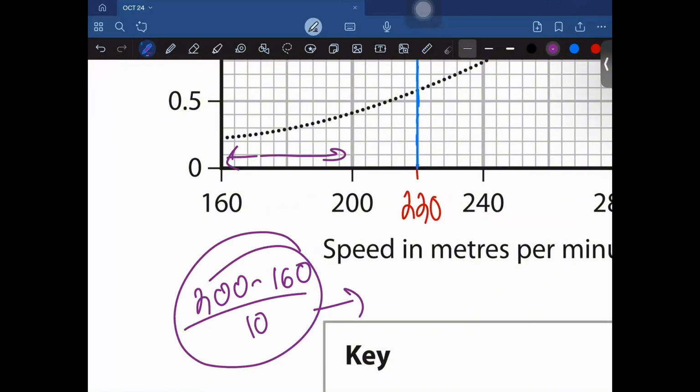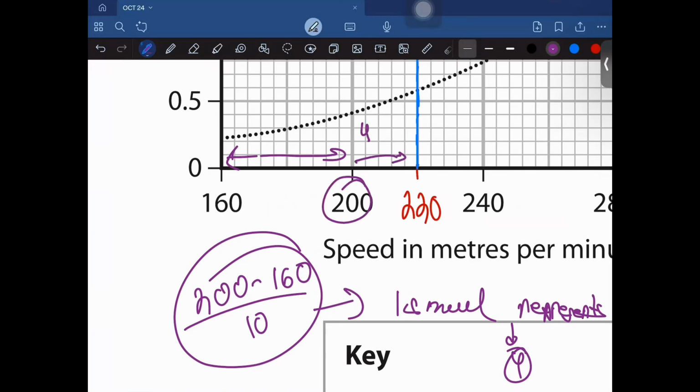So by doing this, it would represent how much each box represents, right? One small box represents what? I found out that one small box represents 4. So if that's 4, then 200 plus 4 times how many boxes are there? 1, 2, 3, 4, 5. 5 boxes. So that would give us 20, right? So 200 plus 20, that's 220.